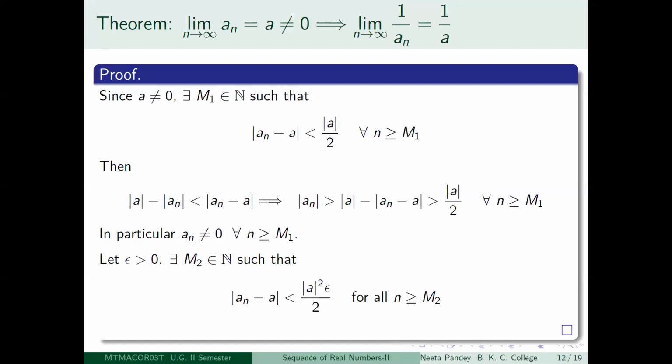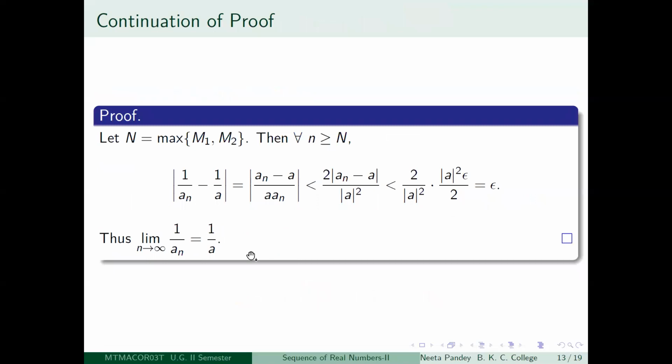Okay, so I hope I am making it clear that first of all we have observed this thing, and secondly, for any epsilon greater than 0, obviously since limit n tending to infinity a_n is a, for the number mod a squared epsilon by 2 also we will be able to get a positive integer M2, so that after the M2th term, this inequality will hold. So this inequality is holding after the M1th term, this inequality is holding after the M2th term. That is not a big deal for us.